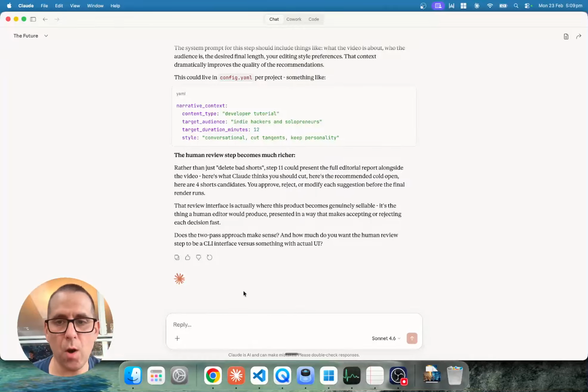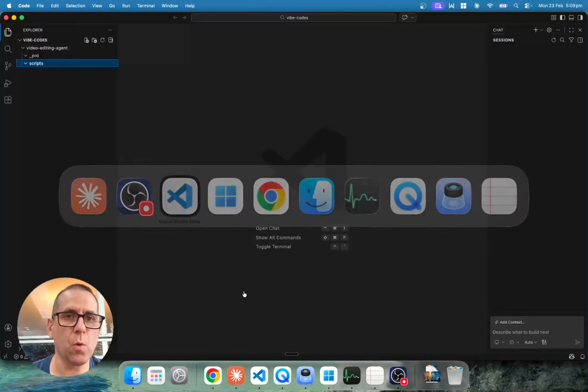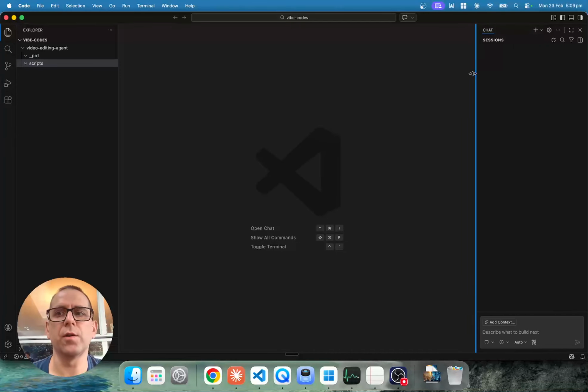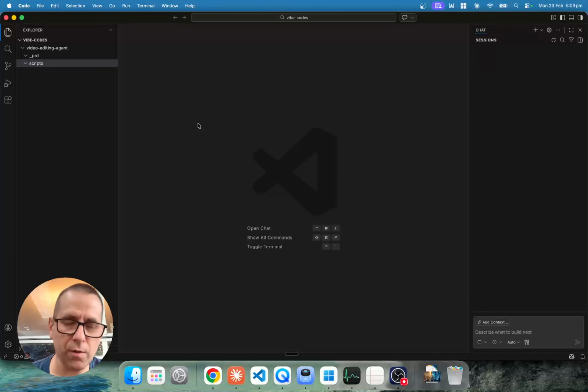So I want to move to Claude Code. The way I'm going to do this, I'm going to do this in VS Code. I've just realized I haven't got the Claude VS Code extension installed on this account. I've actually got 2 accounts on my Mac here. So I've got my main account, which is like a war zone, files, stuff everywhere. I don't want to do screen recording on that because it's noisy and I might end up exposing some compromising photo of me or a password or something.